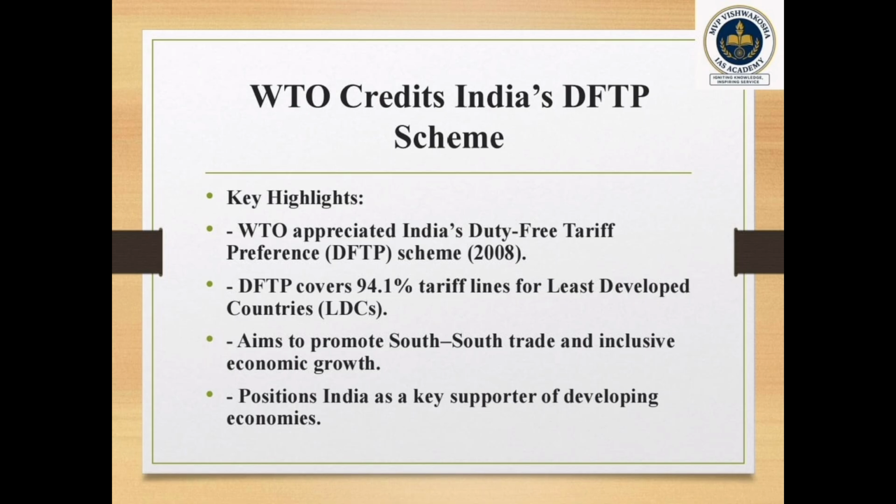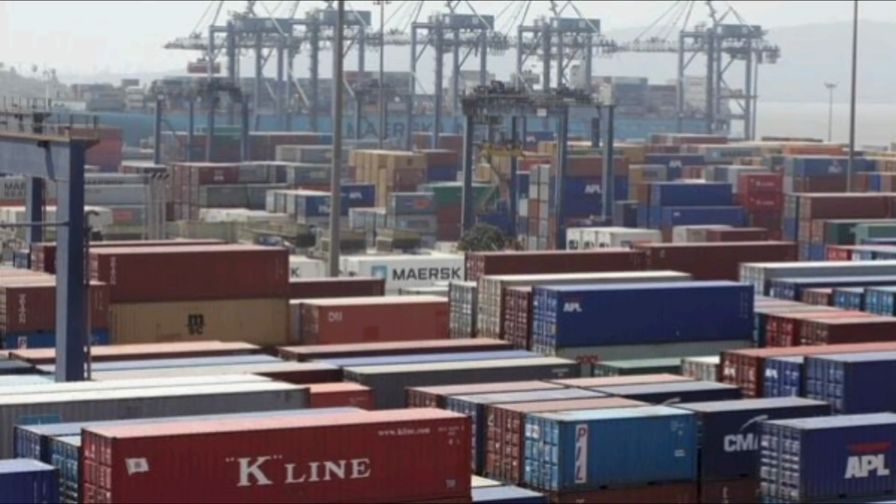India is now the fifth largest export destination for the least developed countries in 2024, accounting for about 6.8% of their total exports, and the average preferential margin India offers is about 15.1 percentage points across all products, and approximately 29.7 percentage points for agricultural goods.